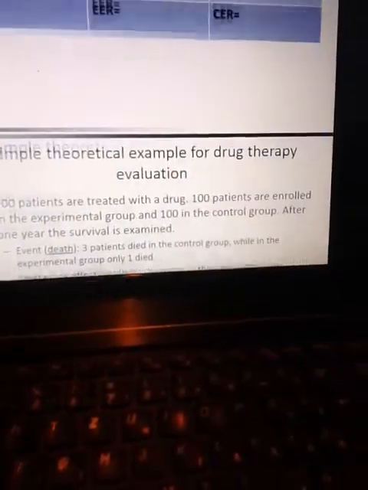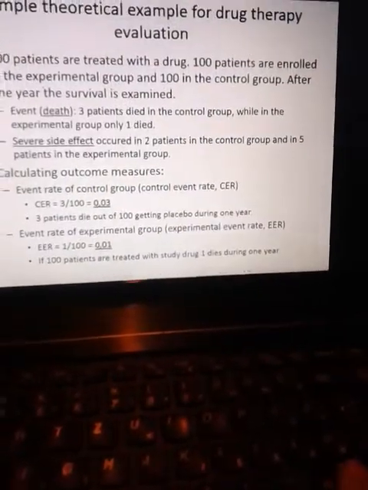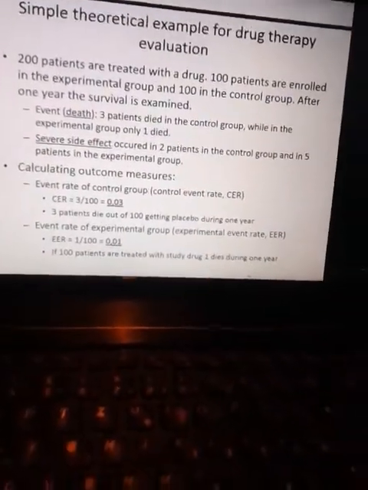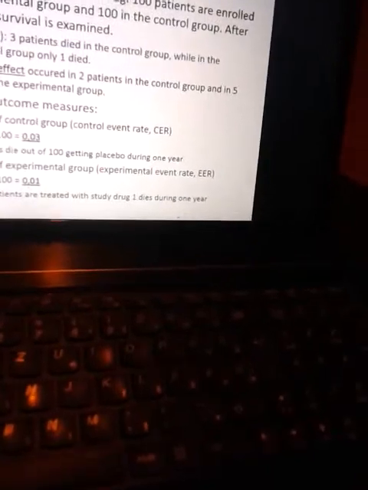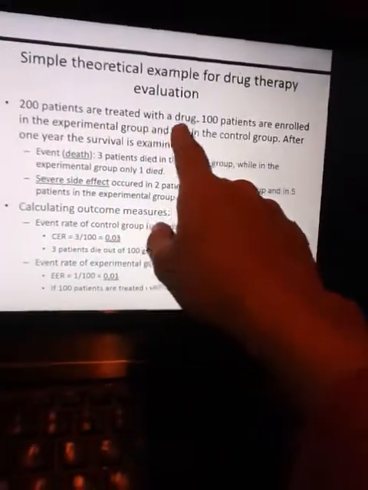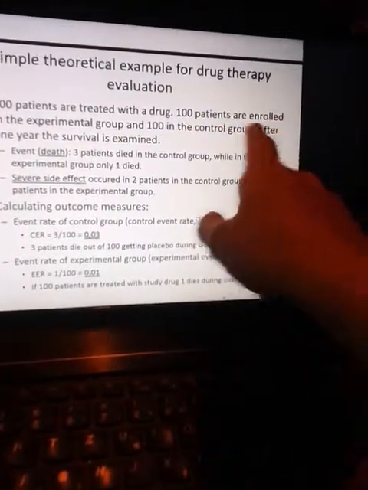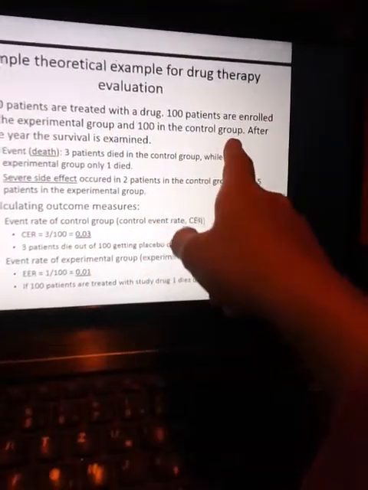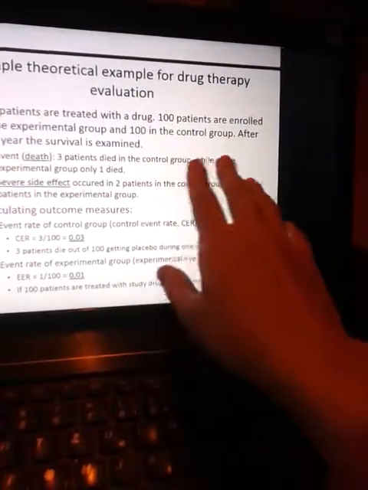How did it fill in here? I forgot; it was filled in class just now. It says: a simple theoretical example for drug therapy evaluation. Good. 200 patients are treated with the drug. 100 patients are enrolled in the experimental group and 100 in the control group.